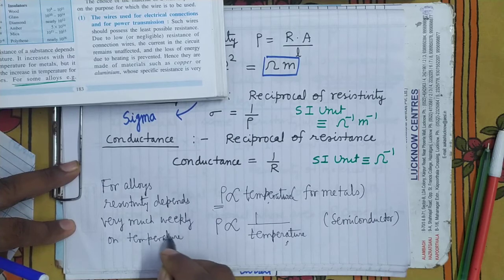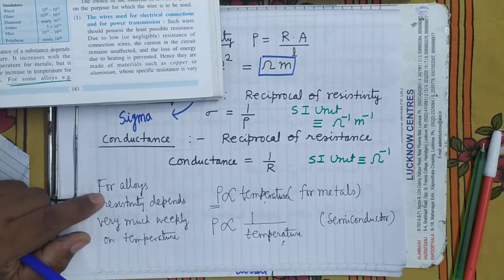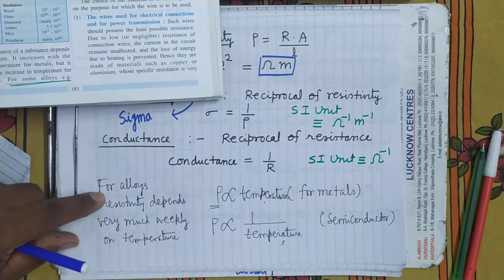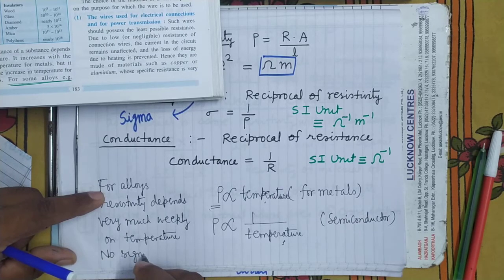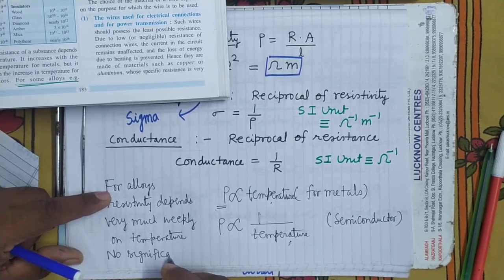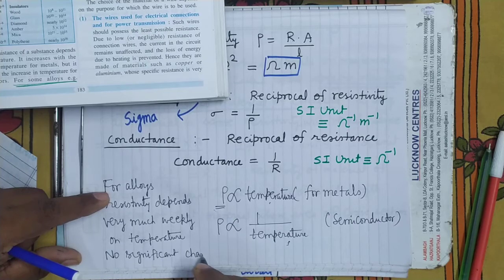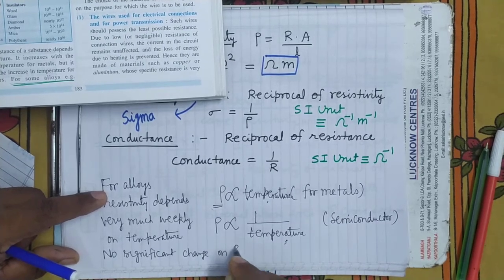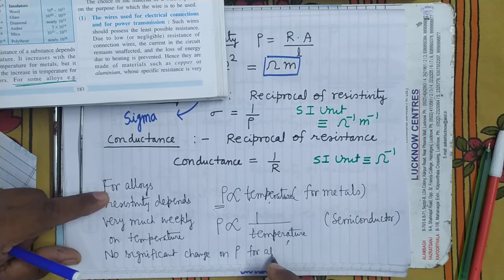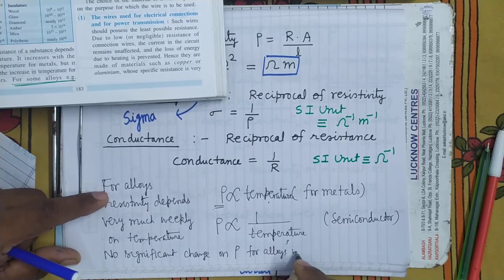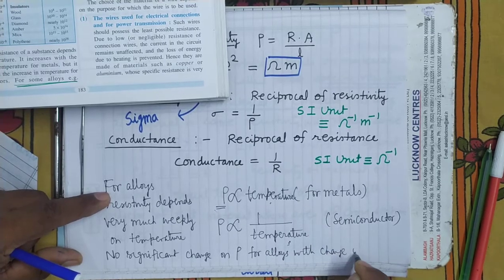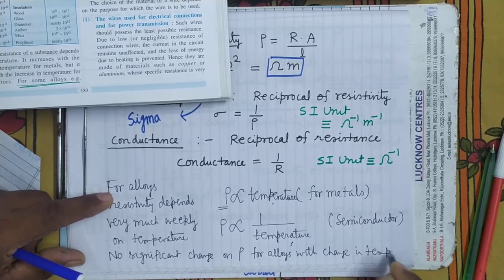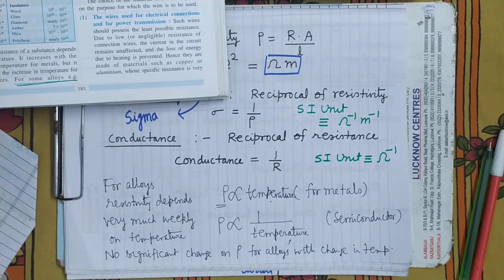Means there is no significant change in the resistivity of alloys on increasing the temperature. With change in temperature, there is no significant change in the resistivity rho of the alloys.